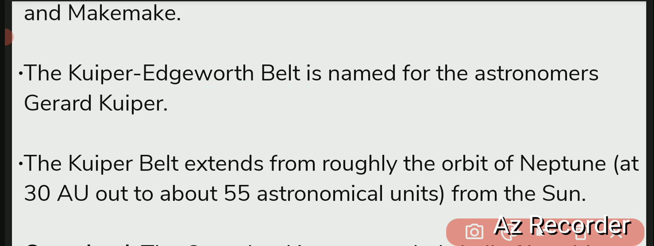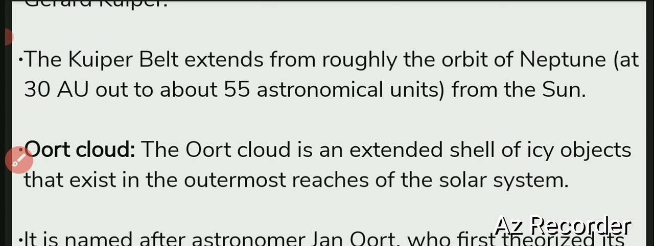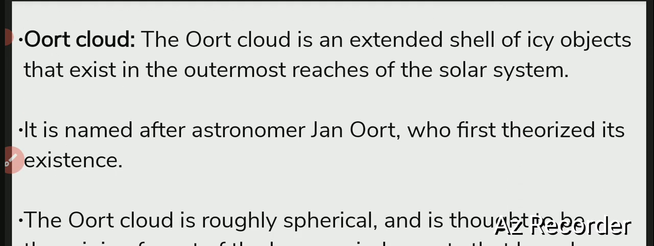Now the Kuiper belt extends from roughly the orbit of Neptune at 30 AU to about 55 astronomical units from the sun. Okay, so it stretches from 30 AU, that is astronomical units, from Neptune, and from the sun it is 55 astronomical units. Now the Oort cloud is another important word, है ना. You have to remember these words because these are very, very important.